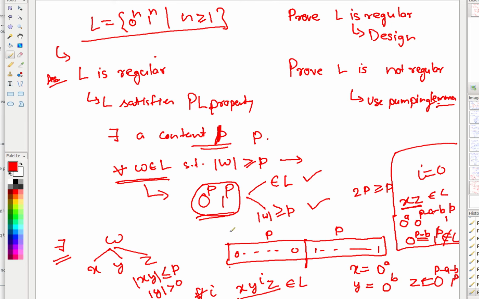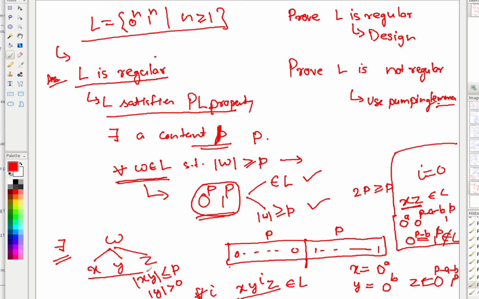Now, I think you should go back and revise the pumping lemma, but the proof technique is something you have to learn. You always have to assume that the given language is regular and satisfies the property, and then you have to prove what happens when you go ahead with the property. You realize that it is not fulfilling the property for any possible breakup.